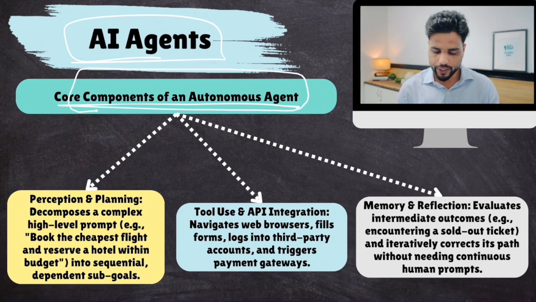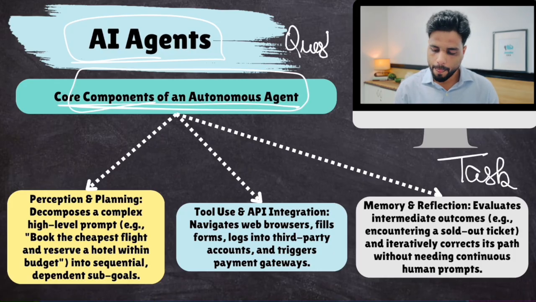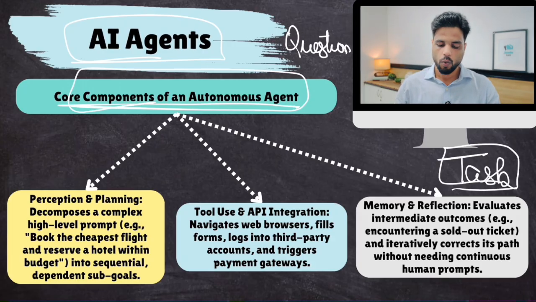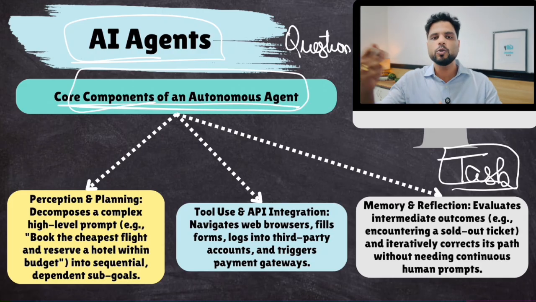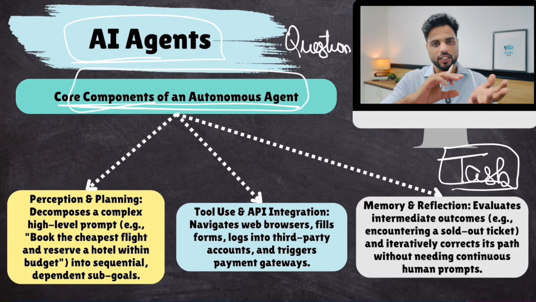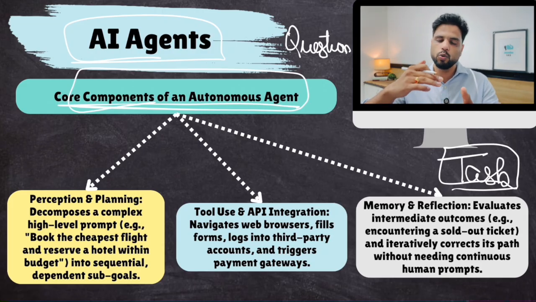Okay, what are the core components? First of all, as soon as you give them a task, you see, LLMs are given a question, but AI agents are given a task. As soon as you give them a complicated task, they break it down into simpler tasks, adjust the chronology, and do those subtasks one by one.